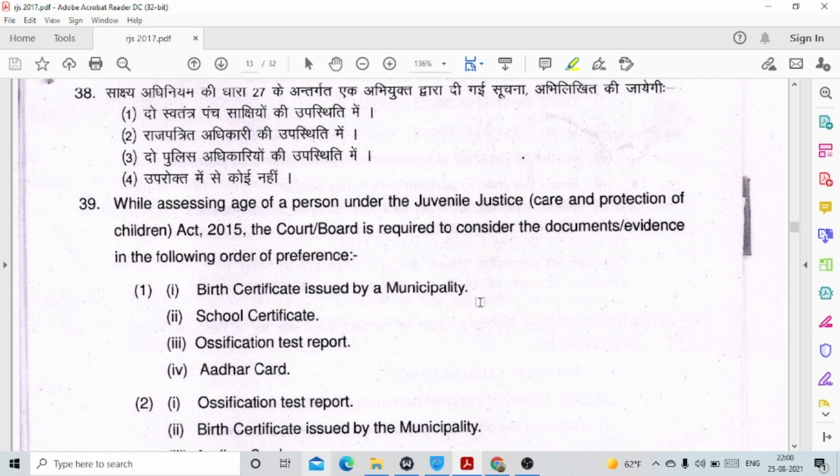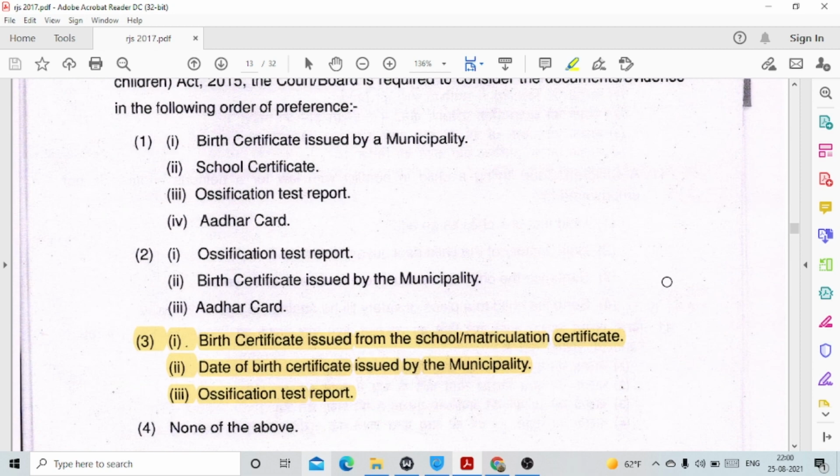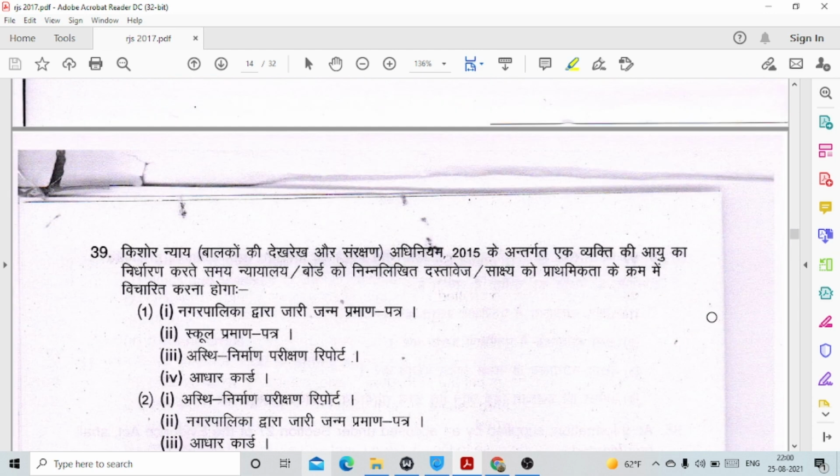Question number 39. While assessing the age of a person under the Juvenile Justice Care and Protection of Children Act 2015, the court or board is required to consider the documentary evidence in the following order of preference. This is option number 3. First, we start with the birth certificate issued from the school or matriculation certificate, then the date of birth certificate issued by the municipality. Third, the ossification test report.